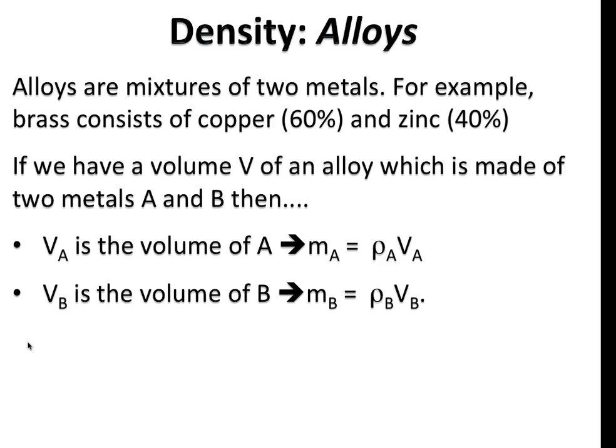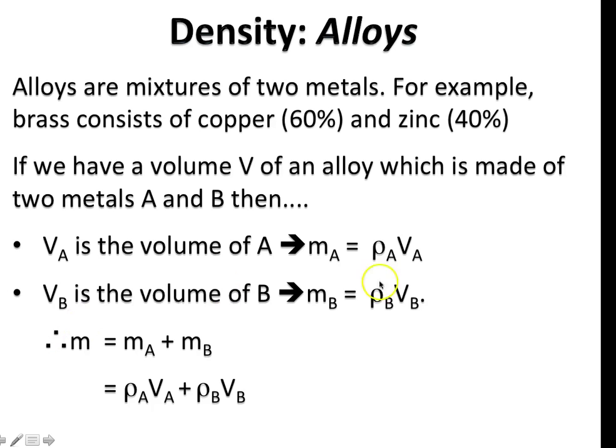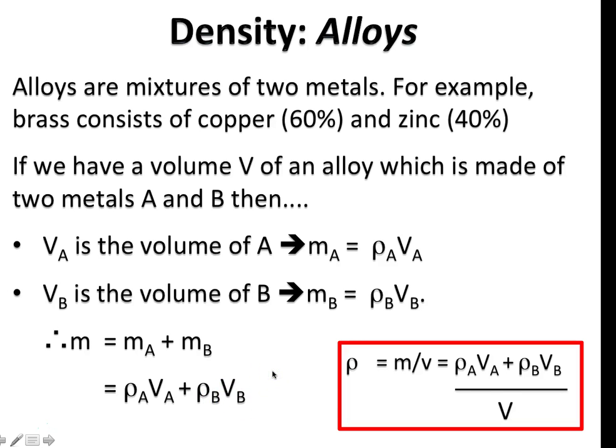Now we can use something called the rule of mixtures, which will tell me that the total mass of my object will be the mass of A in the object plus the mass of B in the object. I can substitute in these two equations up here to get the total mass is equal to the density of A times the volume of A plus the density of B times the volume of B. Therefore, the density of that alloy is going to be the total mass divided by the total volume.